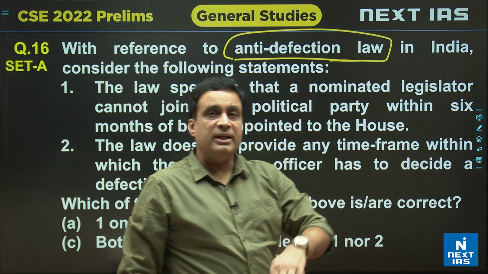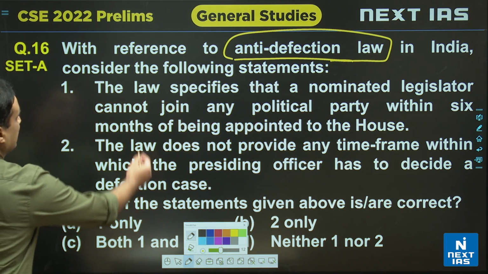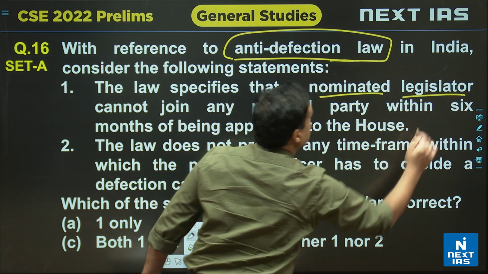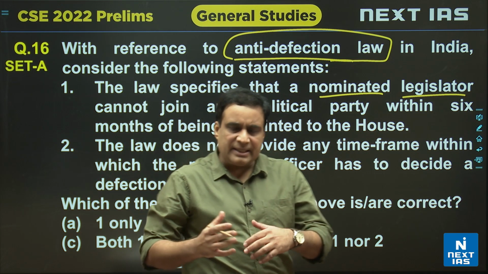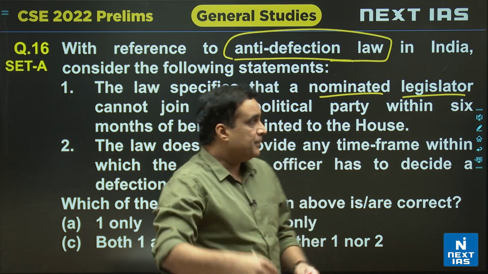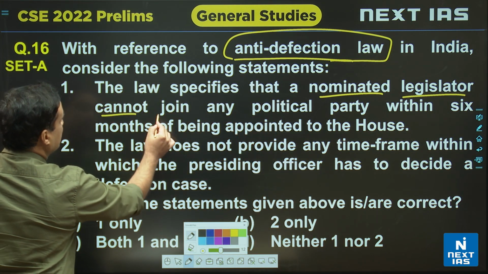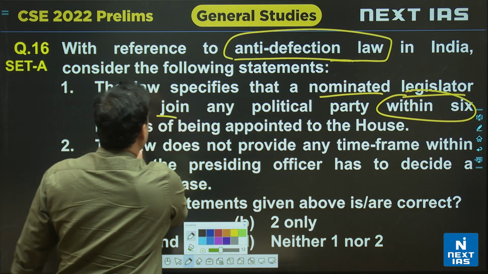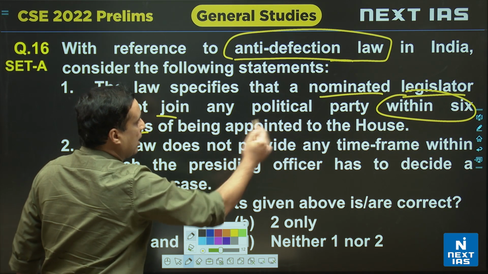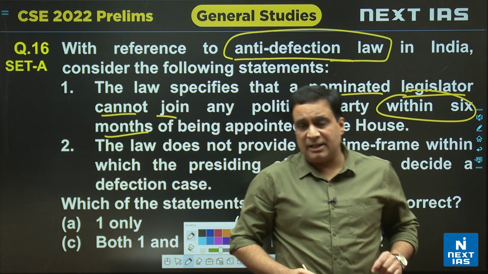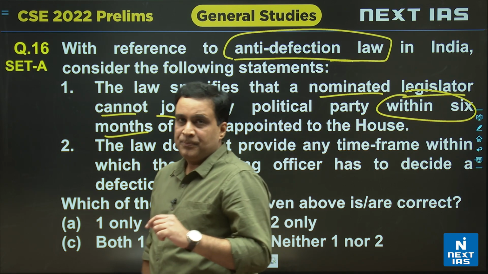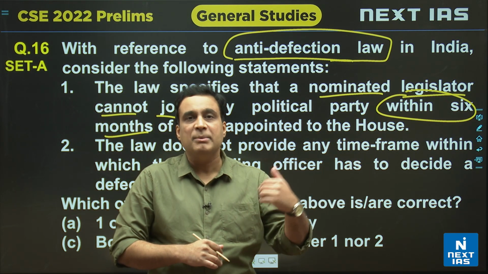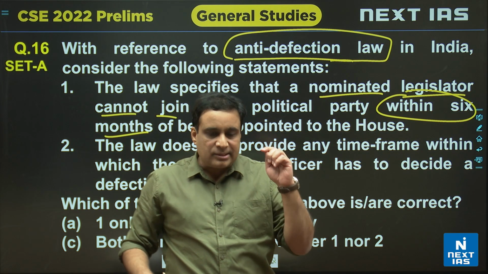And among those conditions, one condition is that the law says that if it's a nominated legislator, मतलब let's say the MP is a nominated MP, then he cannot join any political party within 6 months of being appointed to the house. मतलब the statement is saying that if you are a nominated member of the house, then if within 6 months you join any political party, you will be disqualified. Now let me tell you, that is not correct.